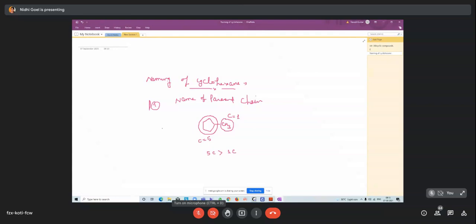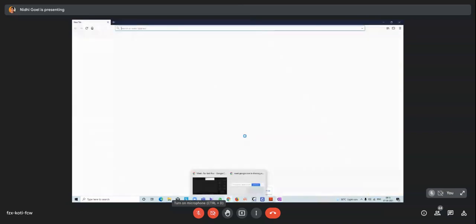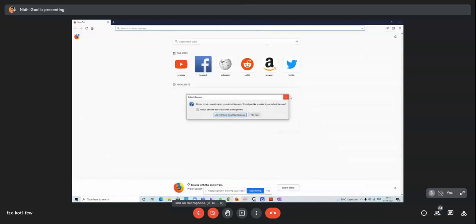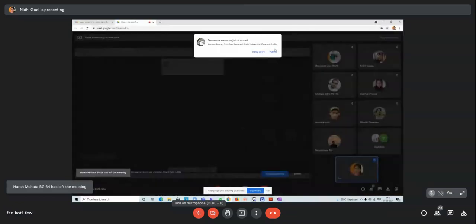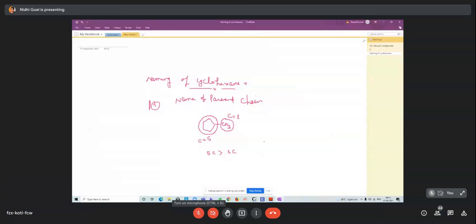If the number of carbons in the ring is greater than in the substituent, the ring is the parent, and the name is methyl cyclopentane.